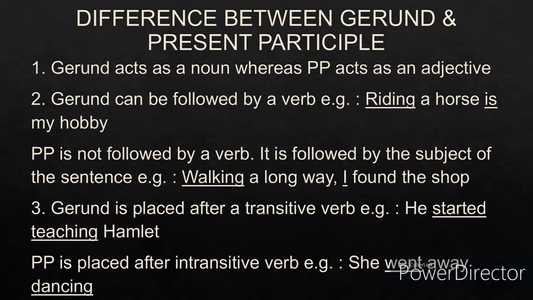And present participle is placed after an intransitive verb. What is an intransitive verb? You have to ask the question what or whom, and if you are not getting a sensible answer, that is an intransitive verb. She went away. What? No, dancing. You are not getting a sensible answer. So went is an intransitive verb. So present participle is always placed after an intransitive verb. So dancing becomes your present participle because went is an intransitive verb.